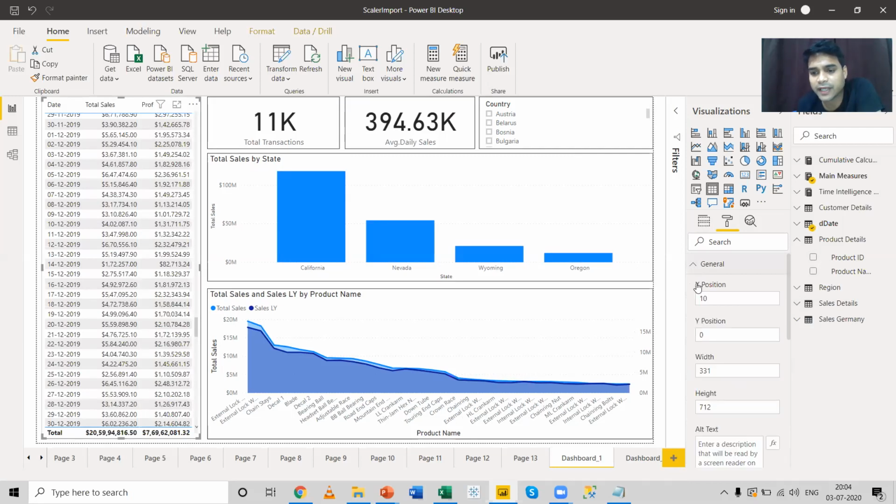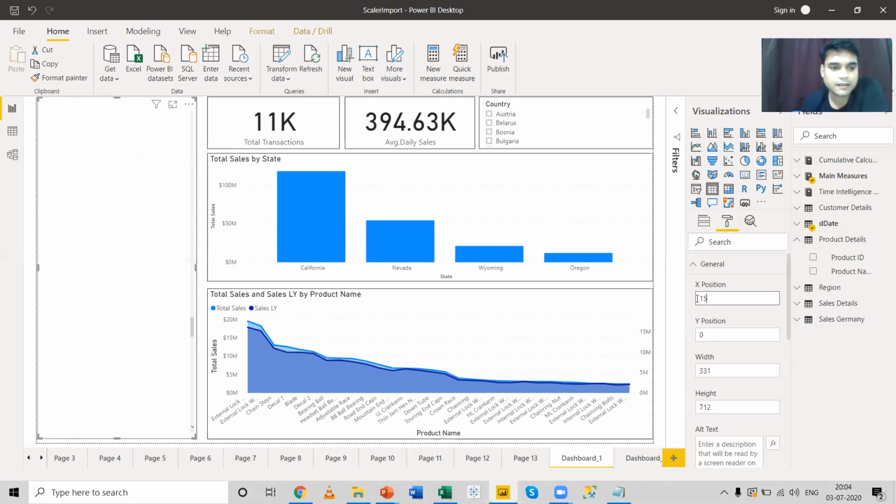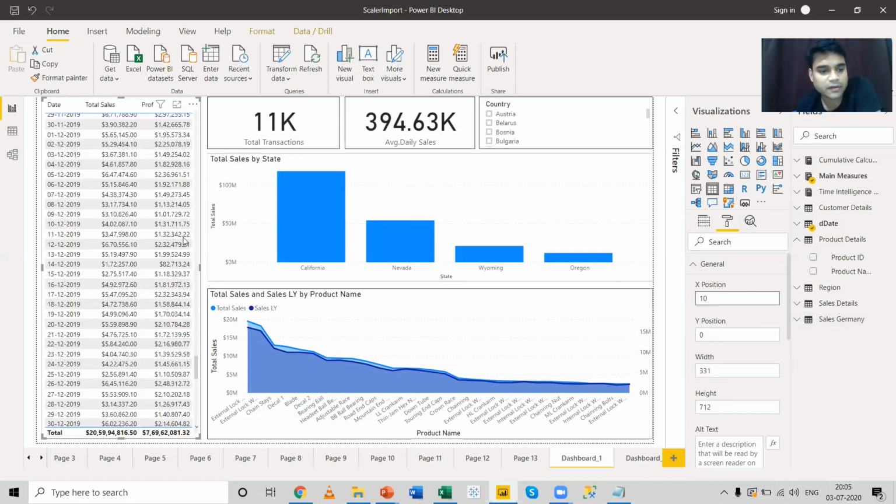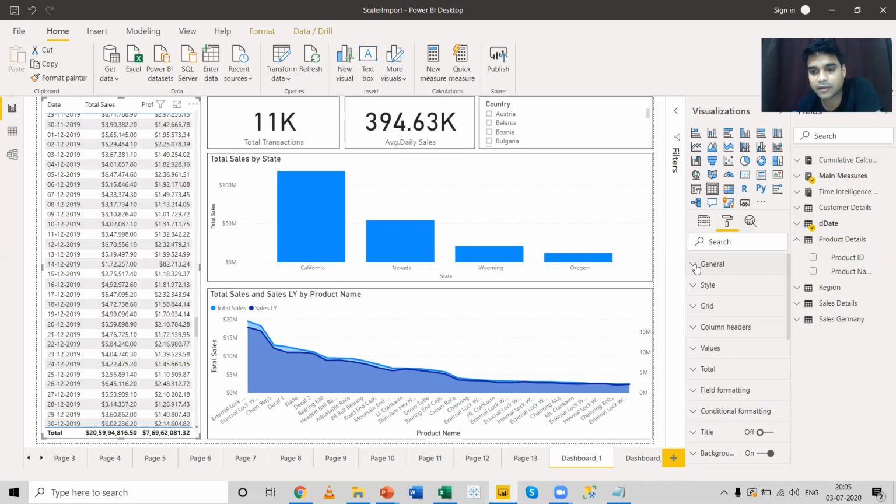In the general section, we have options like width, height, and text. We can change the text position. If you change the text position to 15, you can see there's a change in the text position. So let's keep it to default. You do not disturb this, because these are all the report alignment options over here.